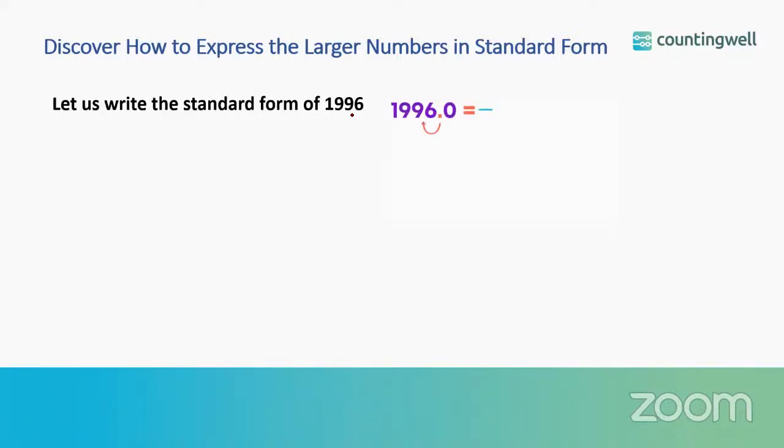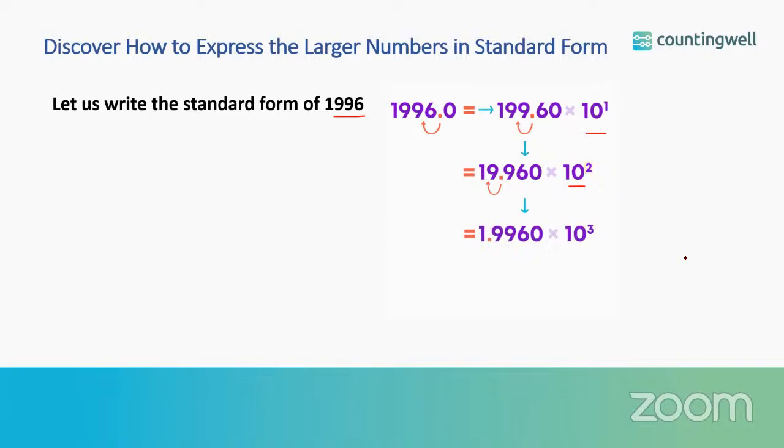Now let us write the standard form of 1996. These are the steps we are following one by one. We are shifting the decimal point to the left side and taking the power. Where are we going to stop? We are going to stop when A is lying between 1 and 10. So this will be our A, and 10 to the power of 3.